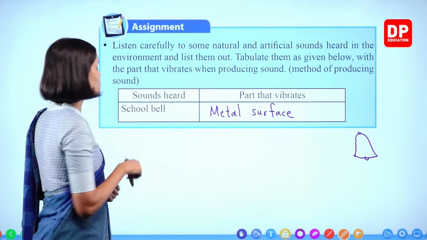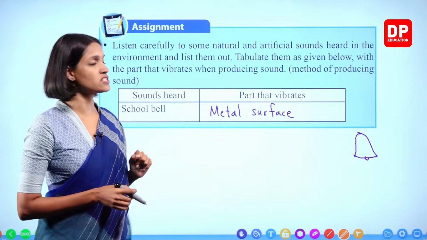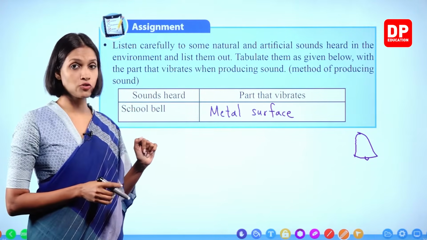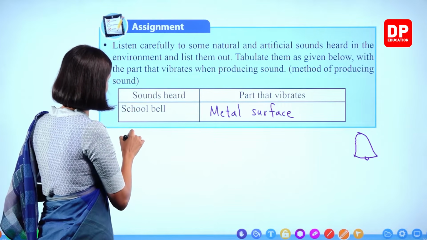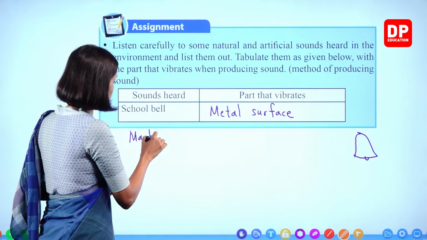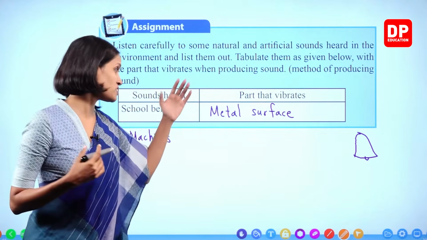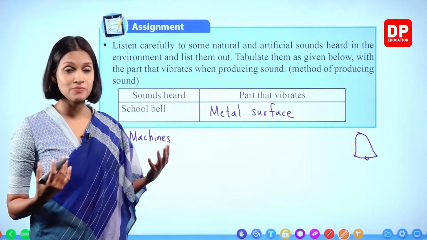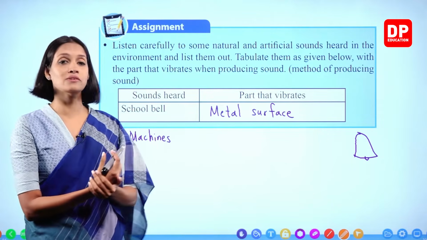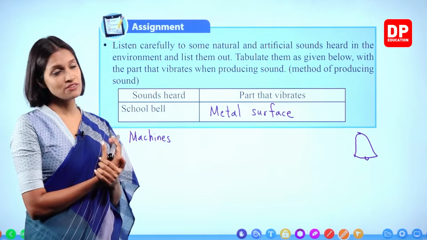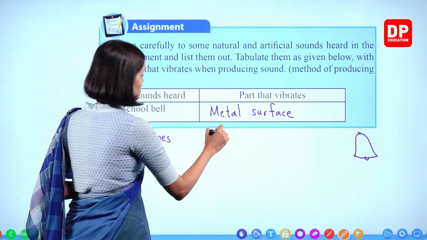What are the other instances? We will write school bell. Now here, some natural and artificial sounds. This is an artificial sound, right? Because this is an artificial object. We will write another artificial sound: machines. So machines, how do they produce sound, children? Most of the machine parts are made up of metals, because of the contact of metal parts with each other, right? Because of vibration of metal surfaces, machines produce sound. Therefore, that also would be metal surfaces.